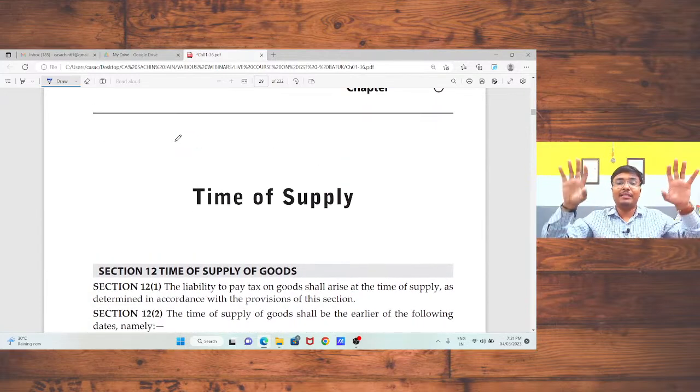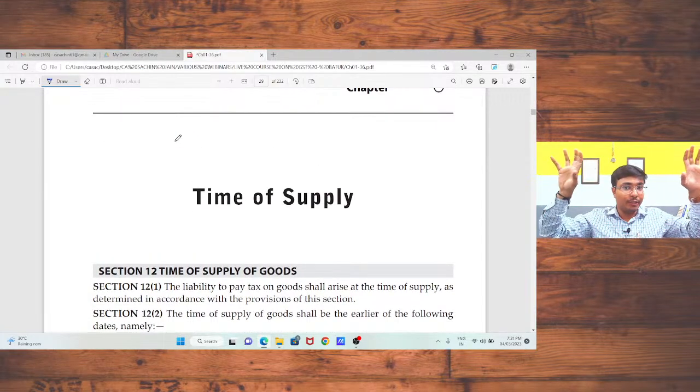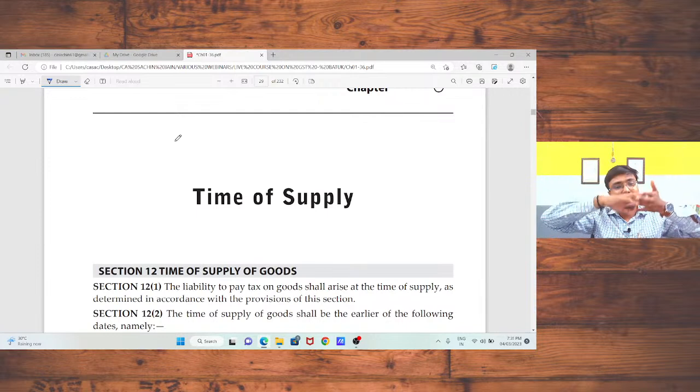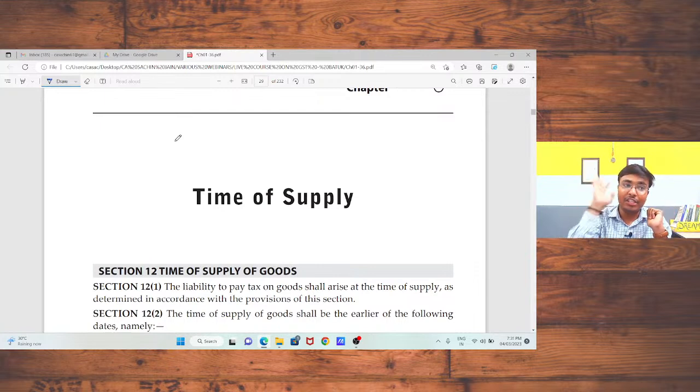Sir, we had discussed each and every point related to reverse charge mechanism. First, we had discussed the category of services. Then after, we had discussed the category of goods. Is that okay? Please comment in chat box. If everything is okay, then we will come to our next topic, that is time of supply.